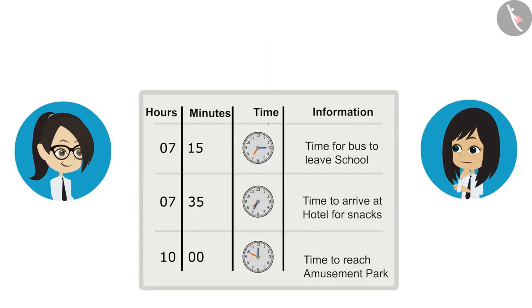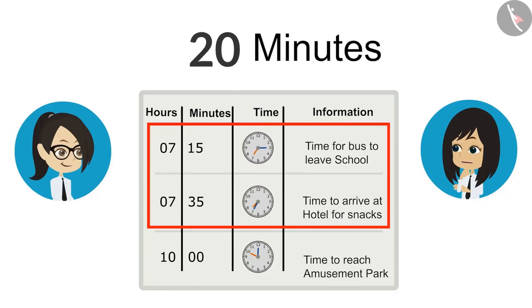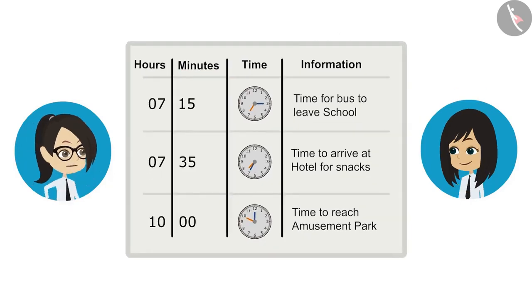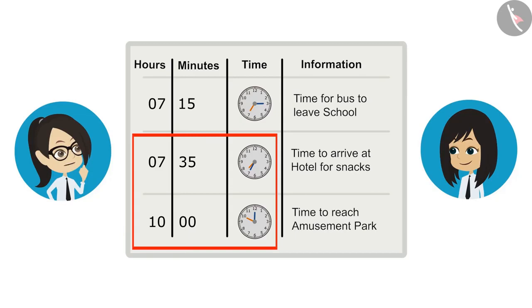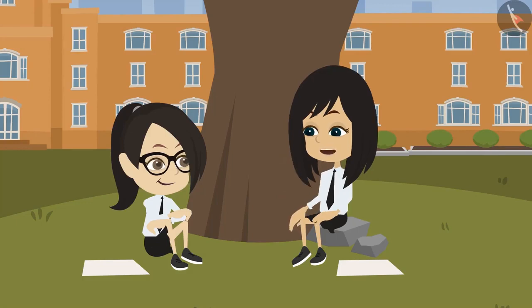This means the bus is taking 20 minutes from school to reach the hotel. This was really very easy. Now we know that we have to reach the amusement park at 10 o'clock. If we also know how long it takes to go from the hotel to the amusement park, then we will be able to tell at what time we should leave the hotel.